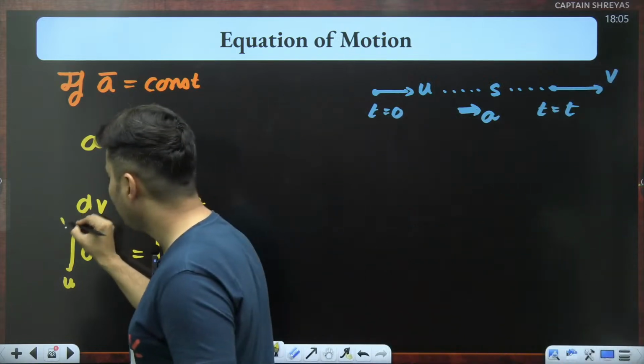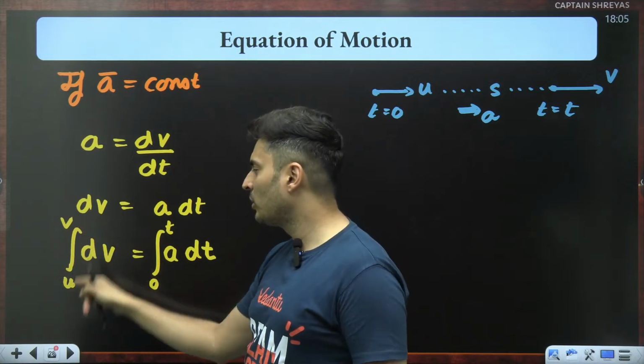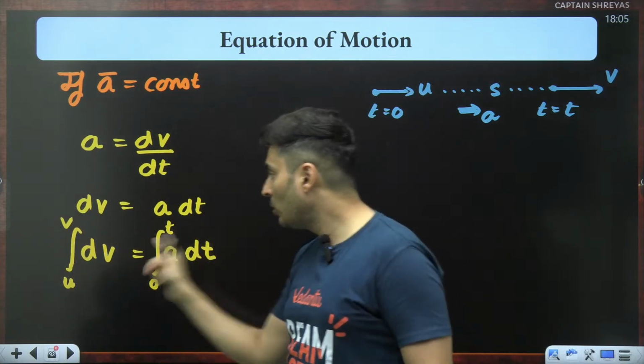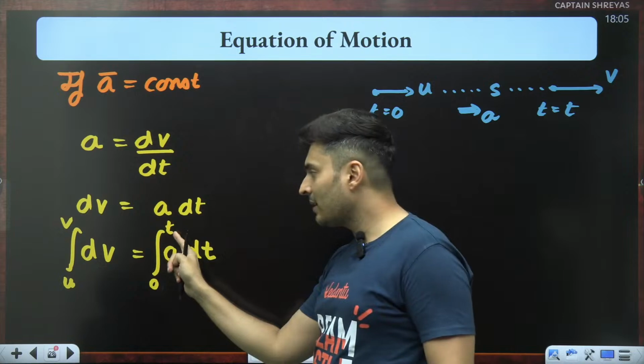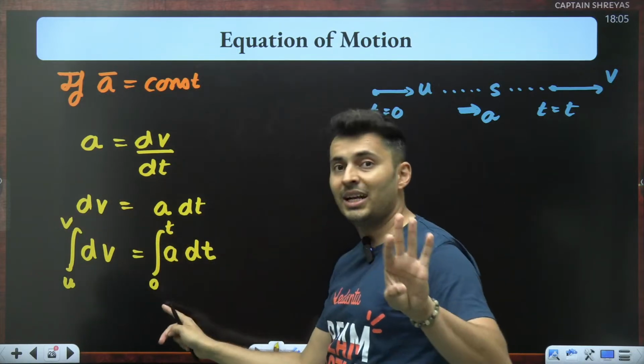at that time what is the velocity? V. You cannot interchange these variables. You don't say, oh, I'll put v here, u here. No, you should look on that side also. What is the time? T. Oh, after time t, my velocity is v. Oh, initially my time was 0.